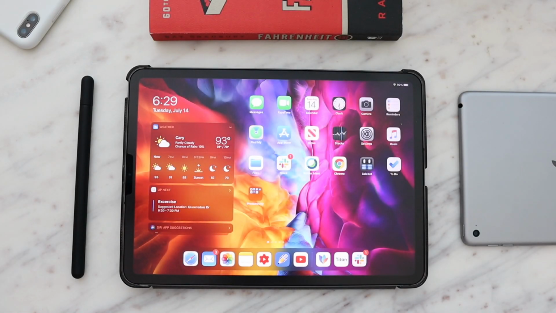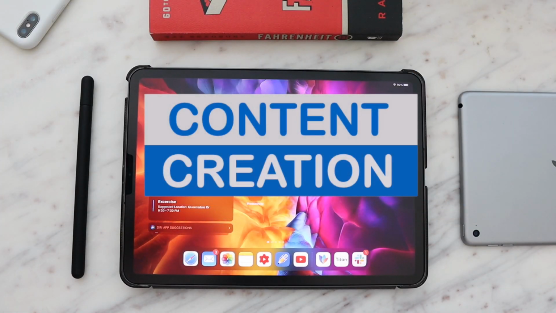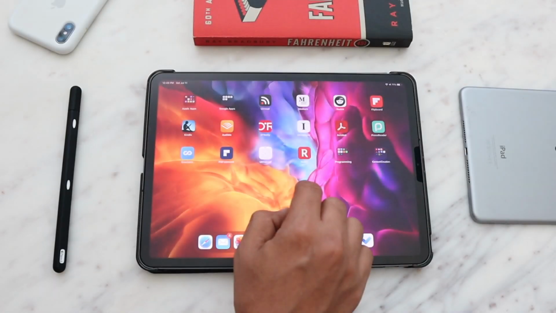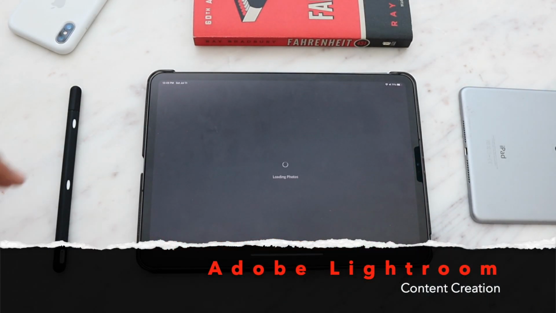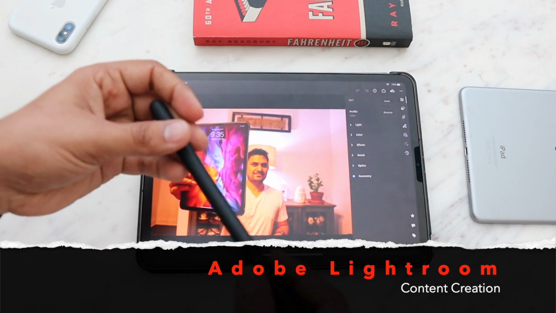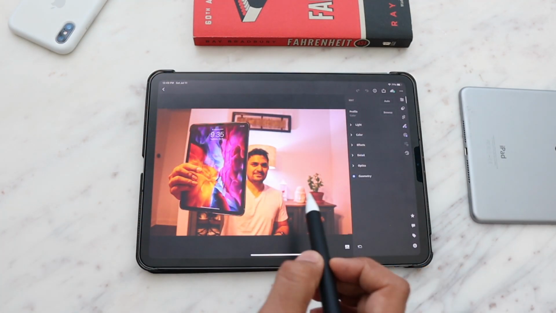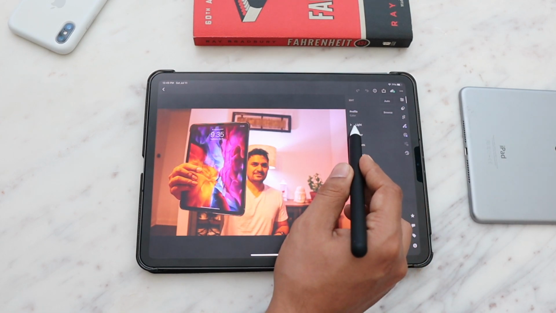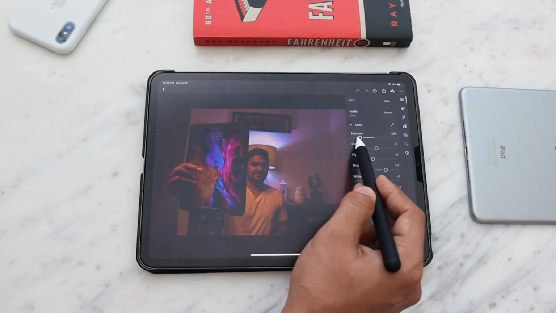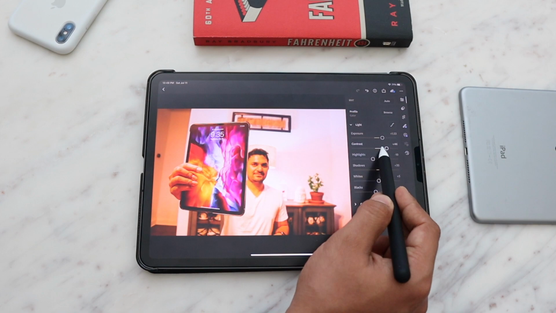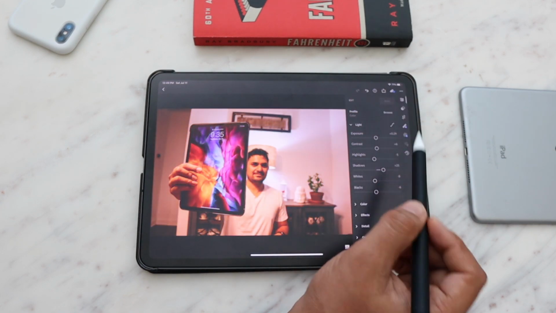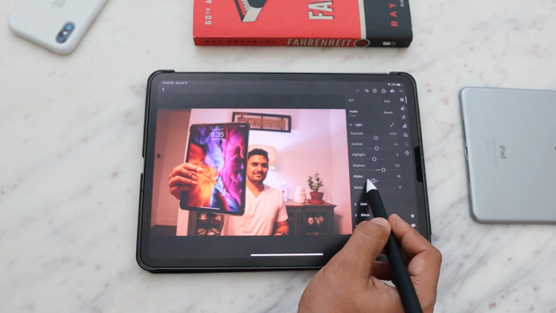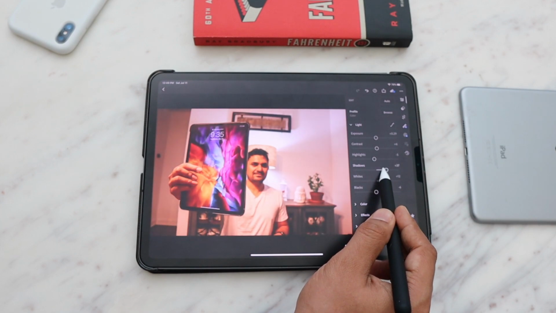Okay, let's now talk about the most interesting app category, which is content creation. In content creation category, the first app that I want to talk about is Lightroom. Adobe Lightroom is available for free on iPad and iPhone, and it is a very powerful app. Every thumbnail that I've created so far for my YouTube videos have gone through the editing process in Lightroom. So I take the picture on my camera, import it to my iPad, and then just edit it.